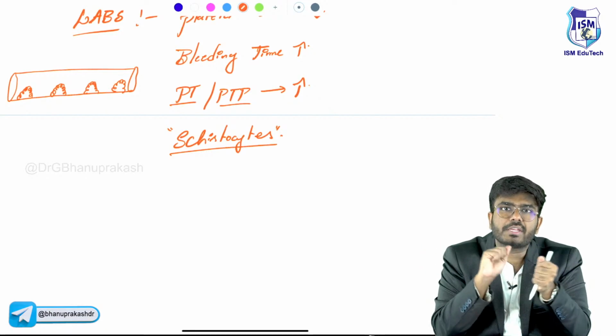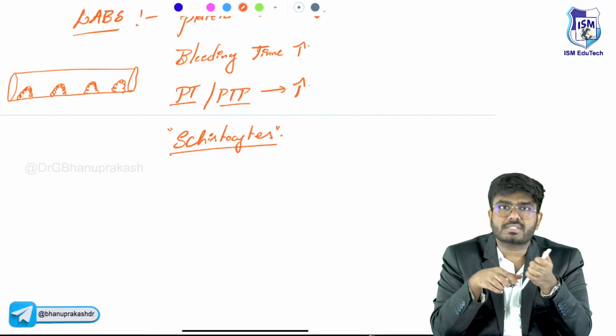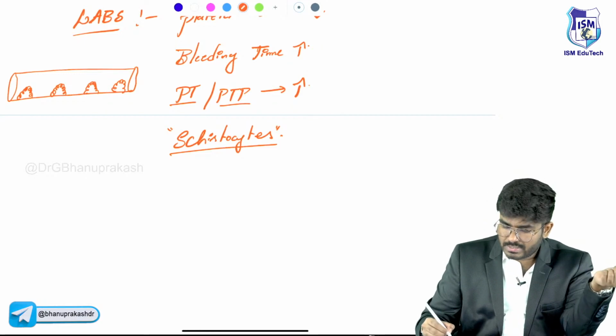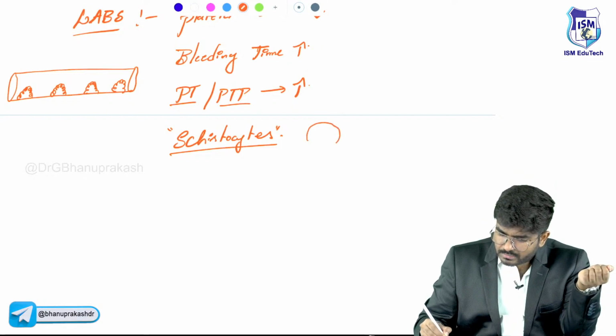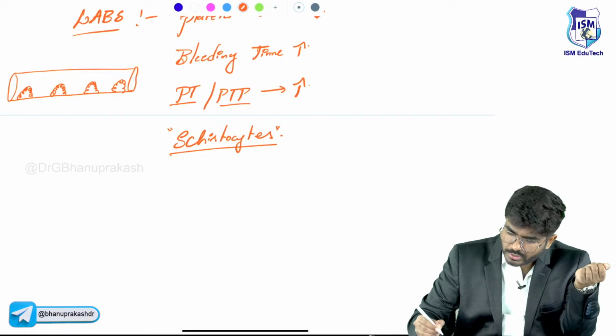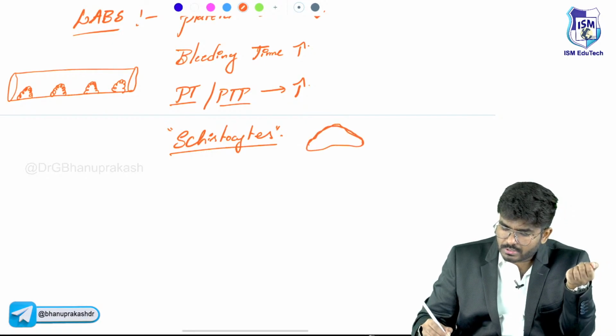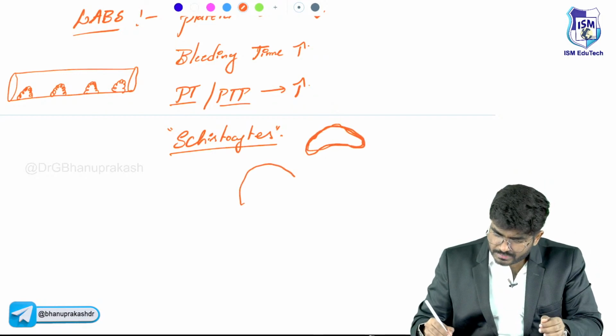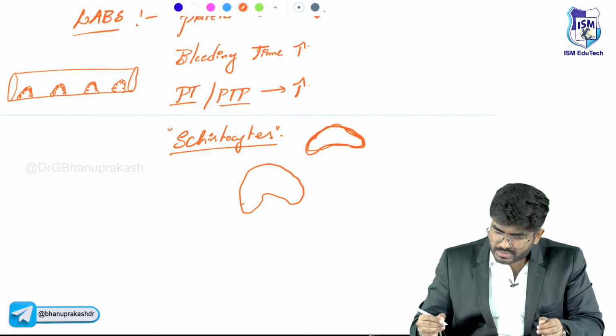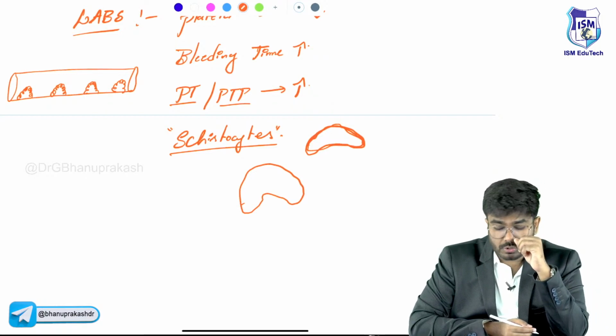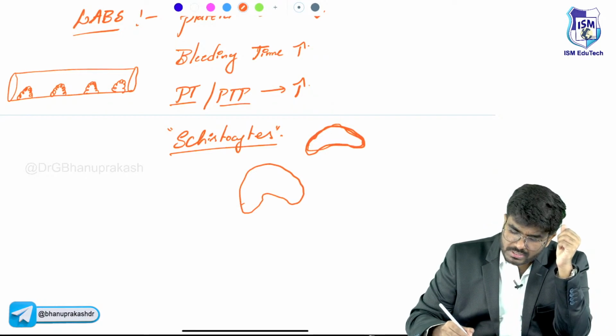They are getting damaged, leading to hemolysis. The RBC was supposed to be like this, now the damaged RBC is going to look like a helmet. These RBCs are called schistocytes. Schistocytes are helmet cells. So such schistocytes are seen.